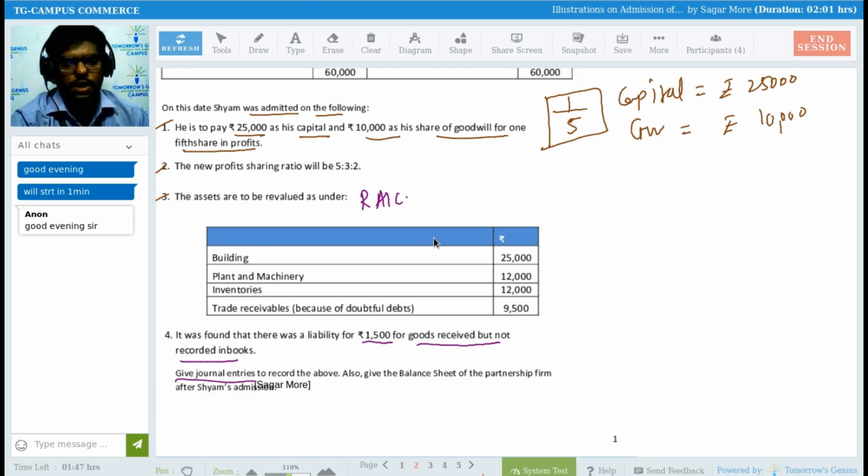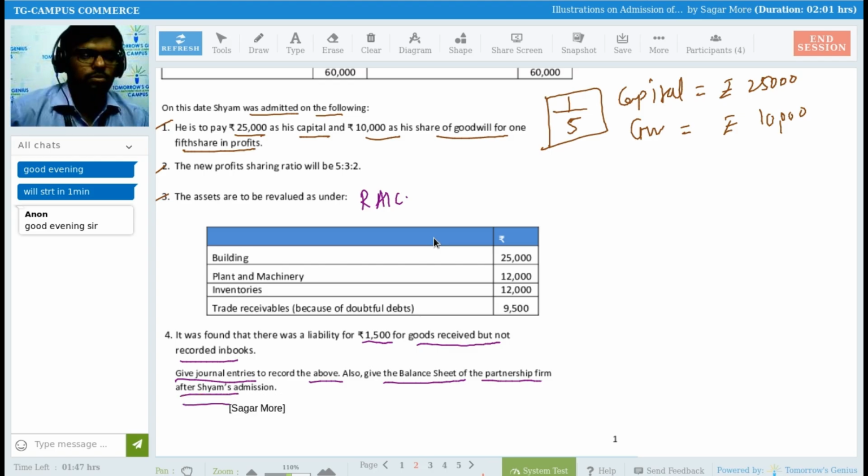What they are expecting from us: give journal entries to record the above, and also give the balance sheet of the partnership firm after Sham's admission. So here, what they are expecting from me is to prepare journal entry, right? And they are expecting to prepare balance sheet as well, right? So no doubt I will be passing journal entries, right?